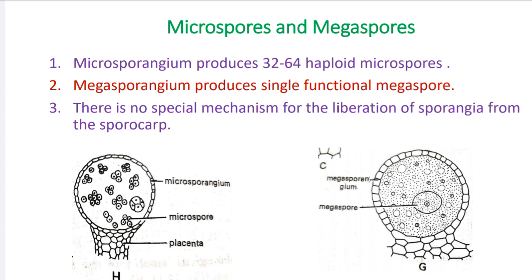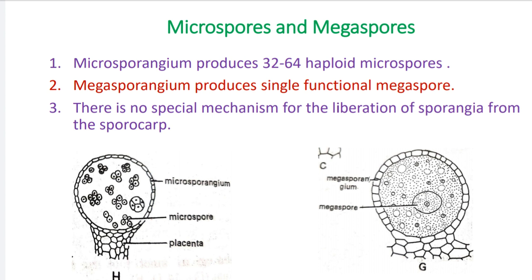Many megaspores are developed in the megasporangium, but at maturity the megasporangium has a single functional megaspore. Number 3: there is no special mechanism for the liberation of sporangia from the sporocarp.